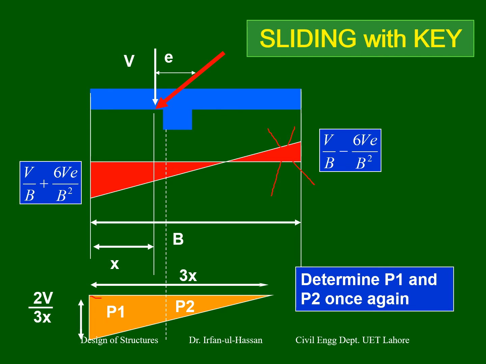You can consider the alternate force diagram, which is a 3x base, and the height is 2V over 3x. What is V? V is the sum of the vertical forces. What is x? X is the distance from the edge to the point of application of V. So you can compute all these ordinates. In the case when you get negative pressure or tension in the soil, consider this pressure diagram, shown here in orange.